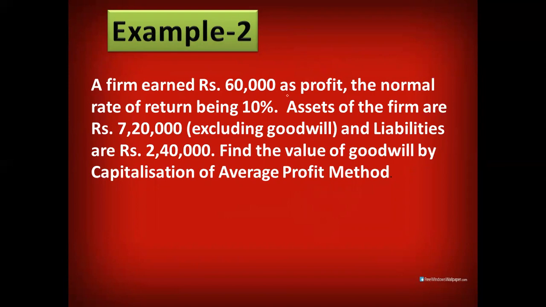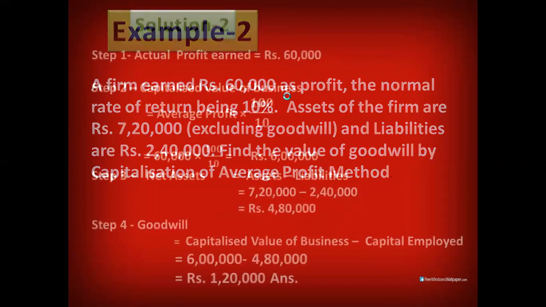Sometimes when there is a little change in the question, students get confused. It is given total assets excluding goodwill. So in that case, you have to recall the asset side approach. In asset side approach, we discussed that total asset minus goodwill minus fictitious asset minus non-trade investment. So it is excluding goodwill, so it's okay. Goodwill is already excluded. But if they have written including goodwill, in that case, we have to reduce the goodwill amount out of this. So again, we'll follow the steps.